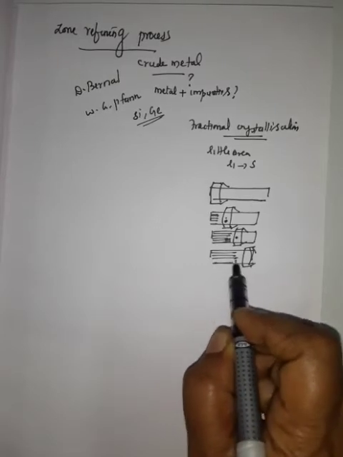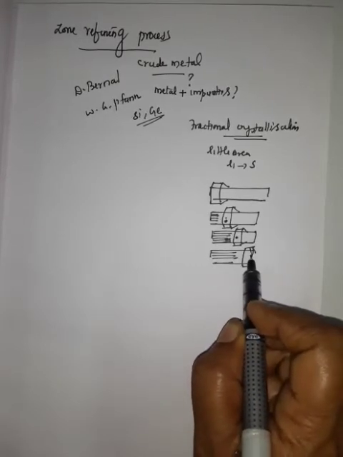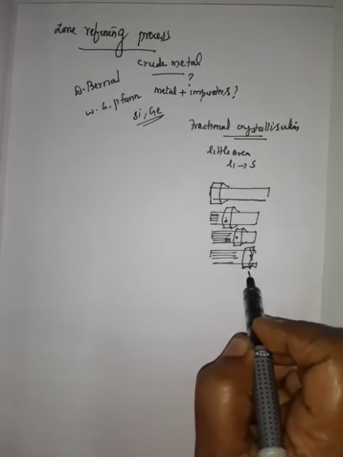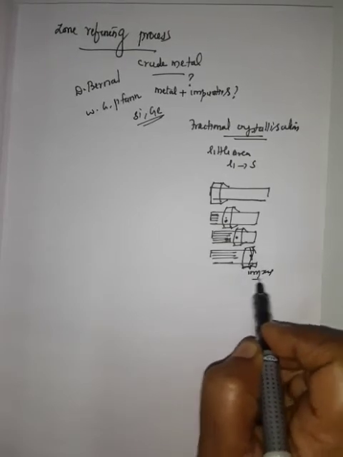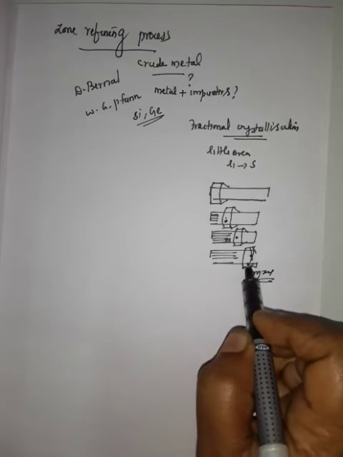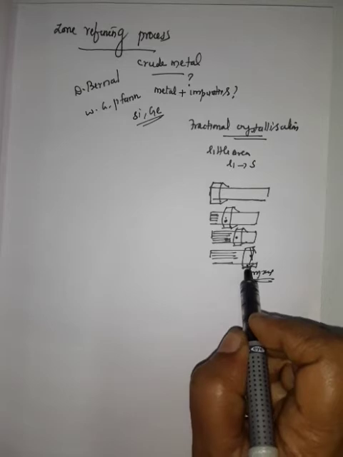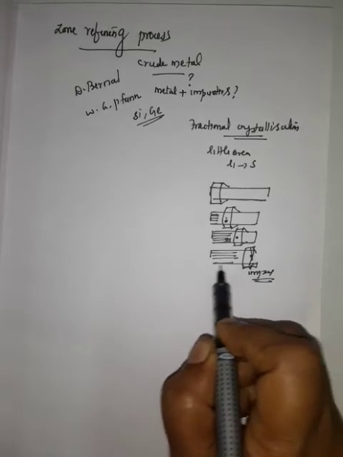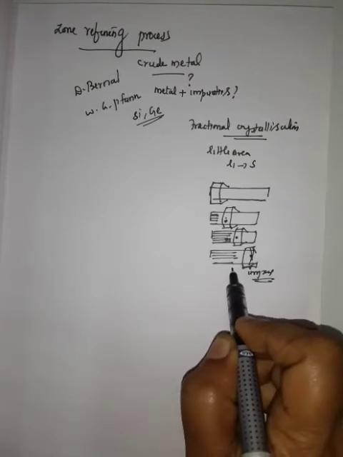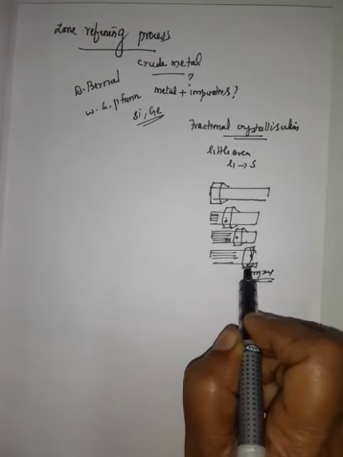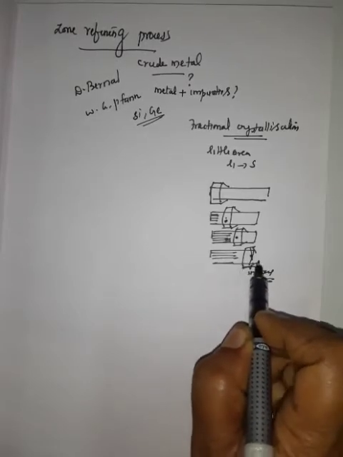So all the impurities move to one end. This area that is impure is cut and taken out. Once more, this process is repeated many times so that all the impurities move to one end, and thus they can be removed.